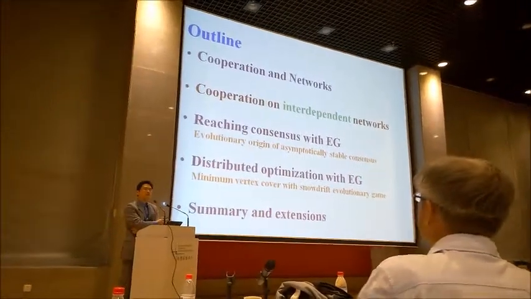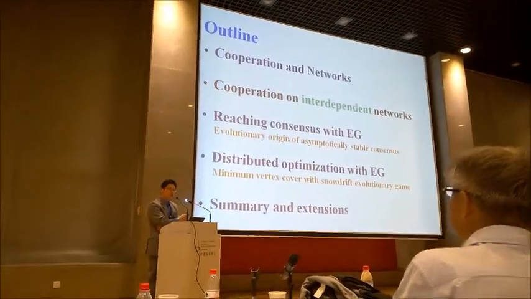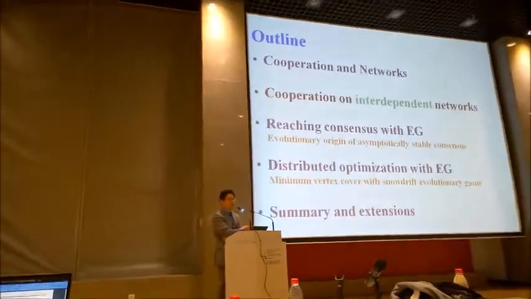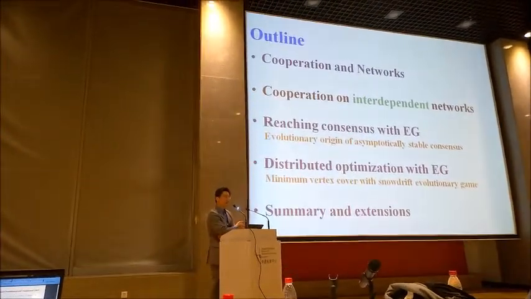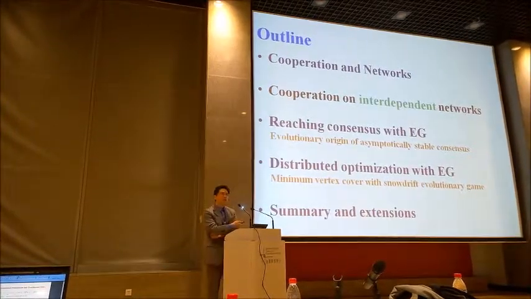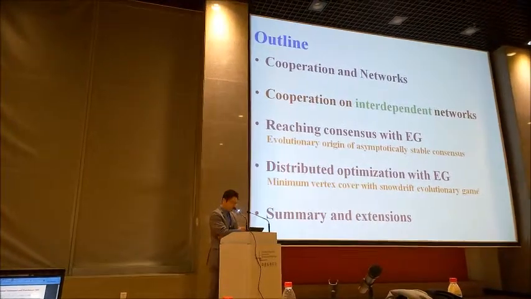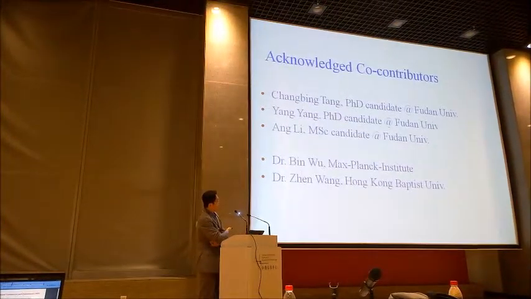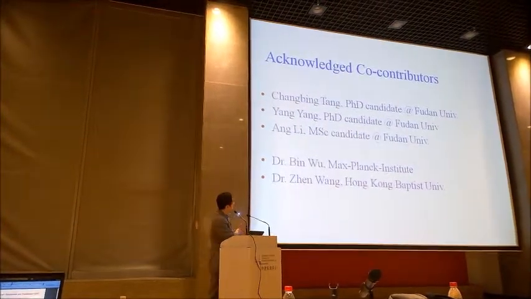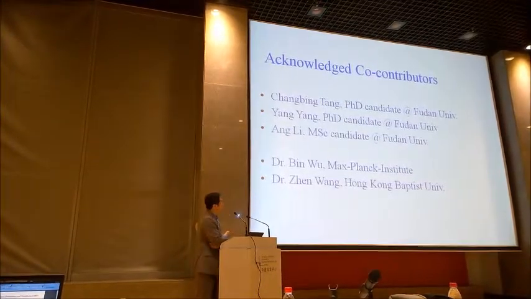Overview of the interdependent network of cooperation, and also to show you how we can achieve consensus with evolutionary game. Besides, I will also show you how we can achieve distributed optimization with evolutionary game. The talk here involves my students and also others, including Wu Bin and Wang Zhen, who is here.